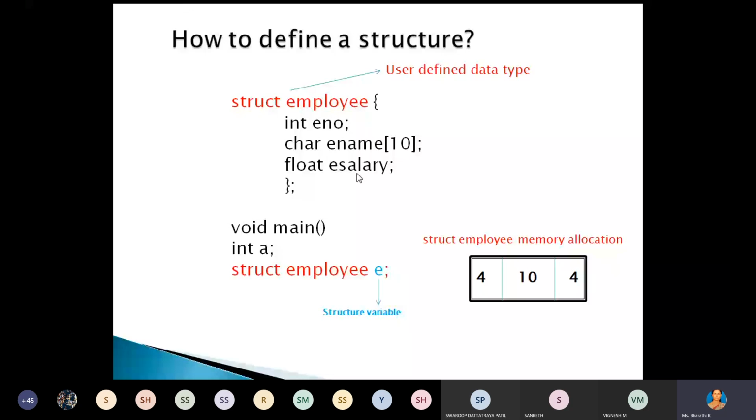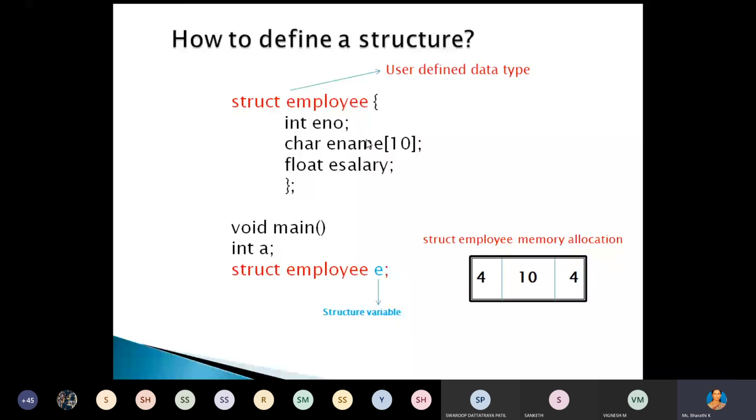Usually we create any variable, for example a name variable. Then the size of that variable is 2 bytes or 4 bytes. In the same way, here E is the structure variable created for this user defined data type, and using that structure variable you can access the data members of the structure. After creating the structure variable, it will allocate maybe 2 or 4 bytes for the integer, 10 bytes of memory for the character array, and again 4 bytes of memory for the salary.